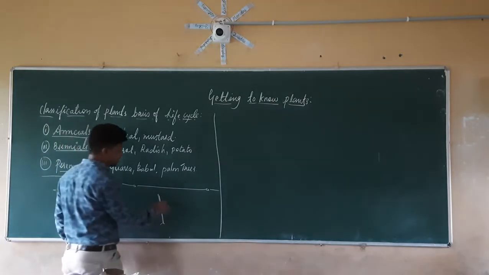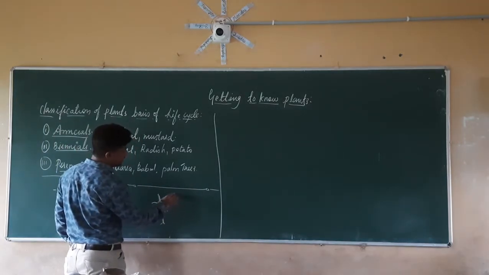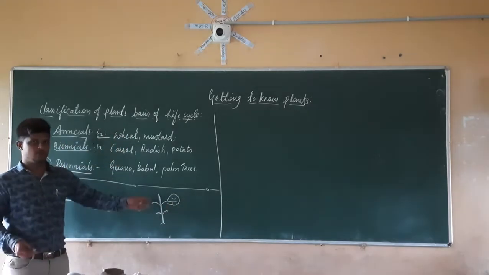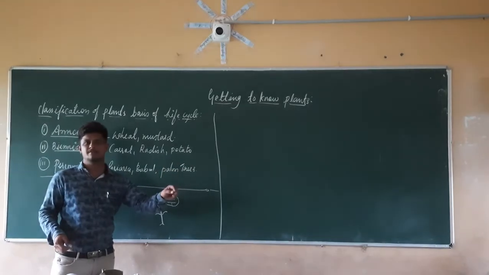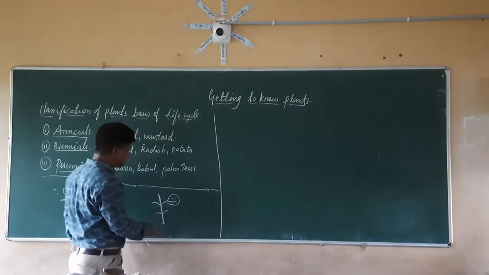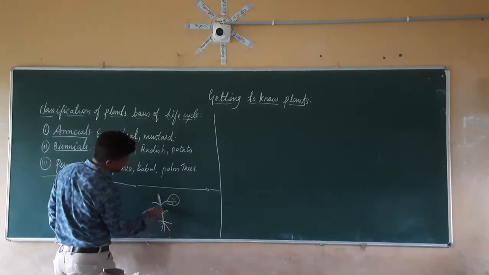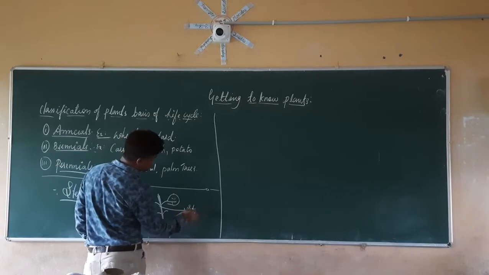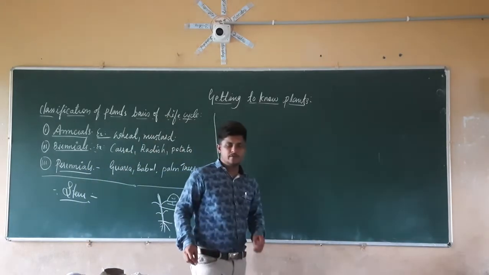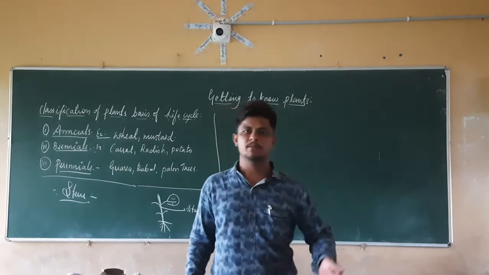On those central axes, there will be branches. On those branches, there will be flowers, or fruits, or the leaves. So whatever the central axis which is present here, this central axis is nothing but the stem.